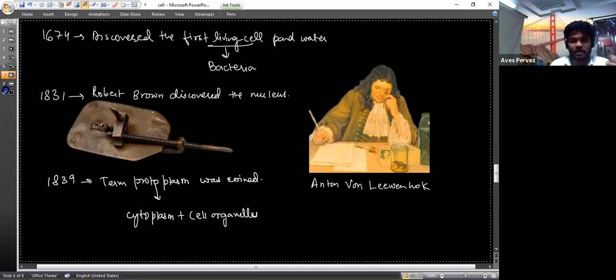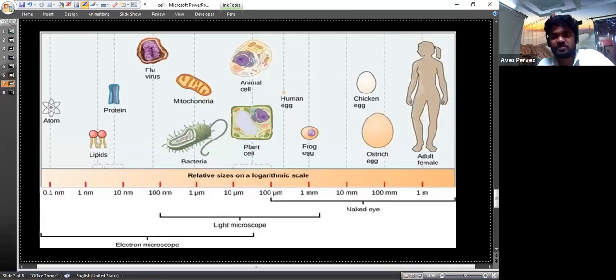As we know, the size of the cell is very small. This one is the height, the height of an adult female, approximately 1 meter. The ostrich egg is a single egg which is approximately 100 mm, approximately 10 centimeters. This is the size of an ostrich egg. Then there's a chicken egg. This is also a single cell, the largest single cell we have.